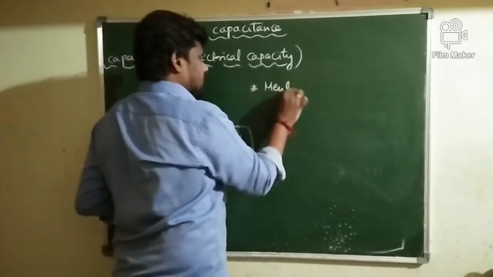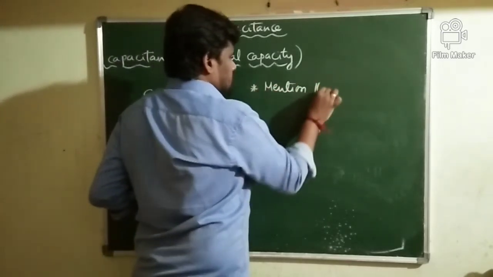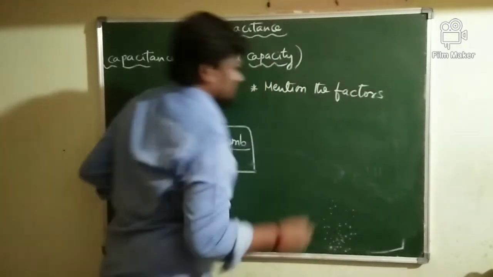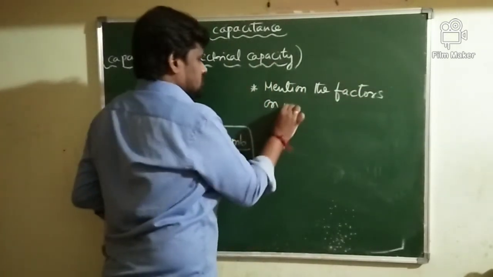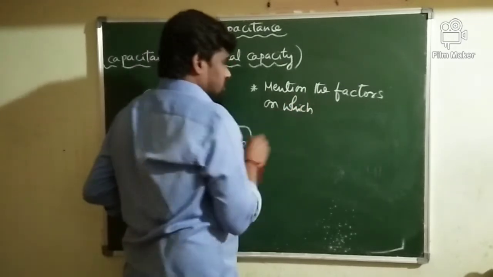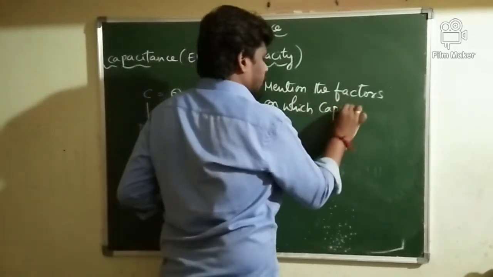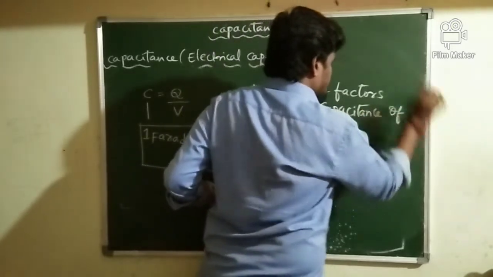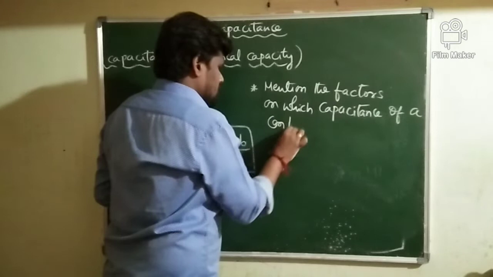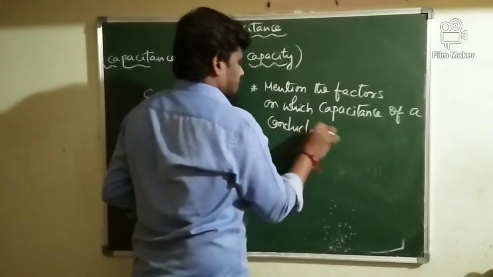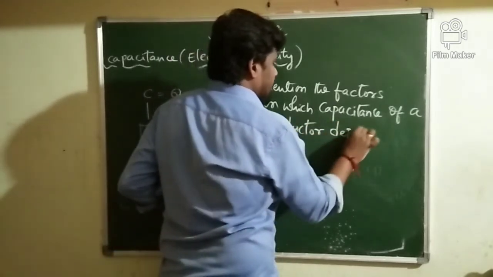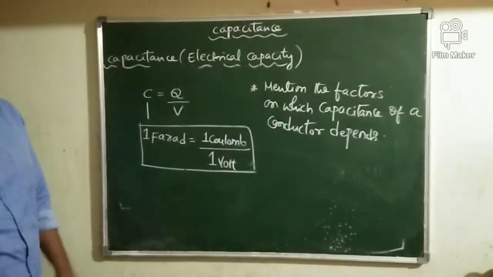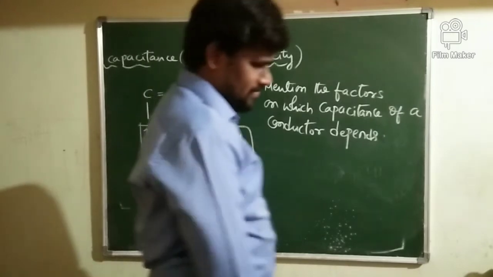Mention the factors on which the capacitance of a conductor depends.